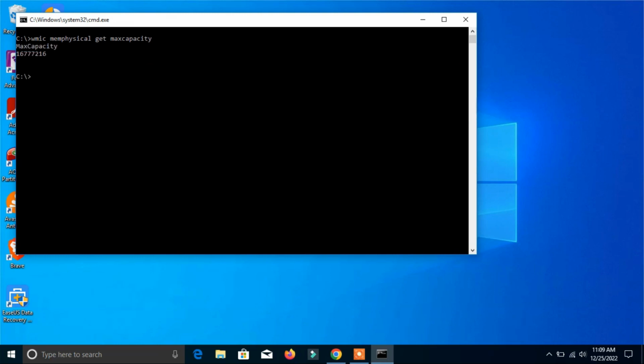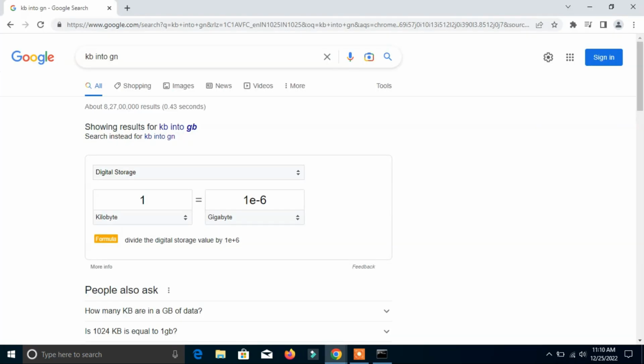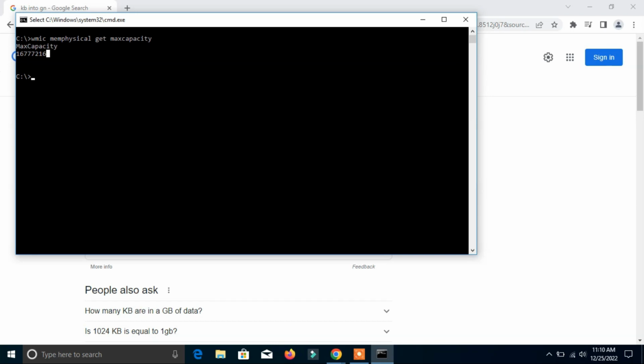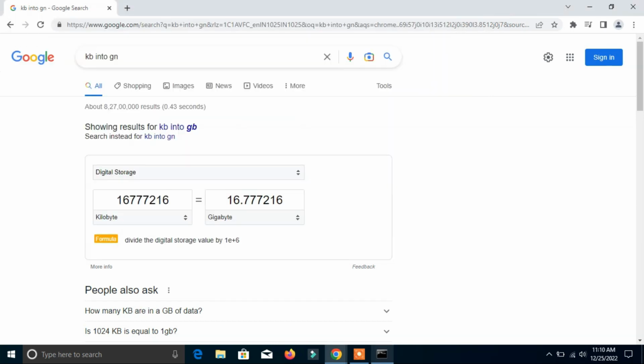Click enter. Now you can see on the screen that it shows the maximum capacity, but it's given in KBs. We can convert it into gigabytes. Here you can see the amount given, and we have to copy it. Now you can see that I have converted it using a converter. This is in KBs and this is 16, approximately 16 GB of RAM. My computer can support up to a maximum of about 16 GB of RAM.